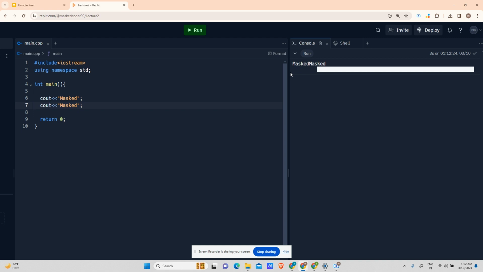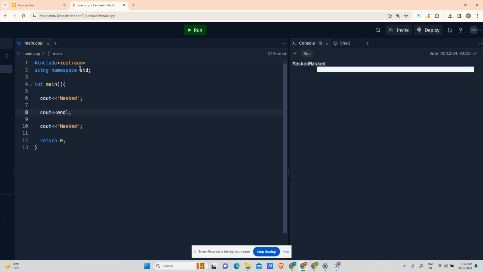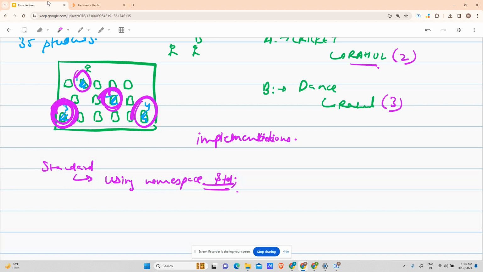In C++, you have to give a next line explicitly. For that, you have endl. What do you mean by endl? It is a keyword you can use. So if I type cout endl, now see what the output is. It was no spaces, no line, and now it is new line, right? So endl is used to mark a new line. Just keep it down, I'm sure that you are making notes. So right, let me change the ink.